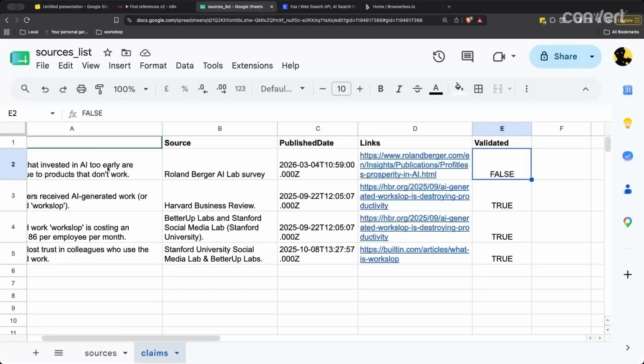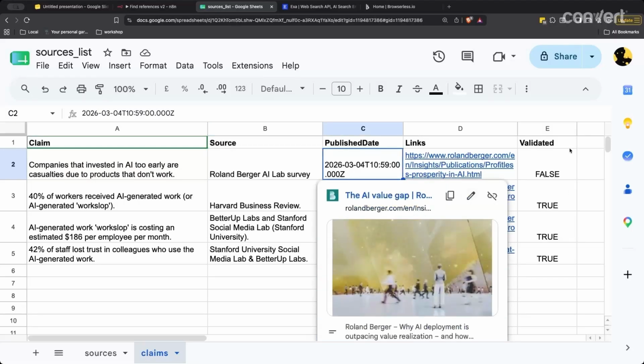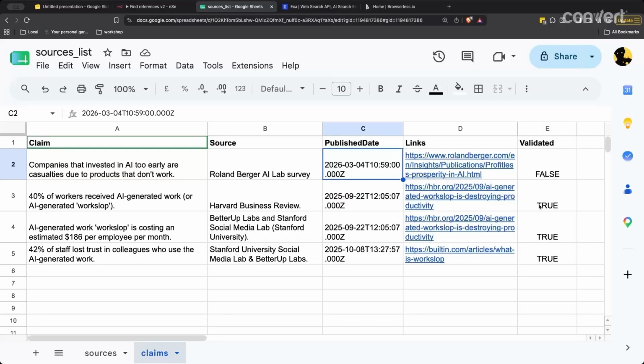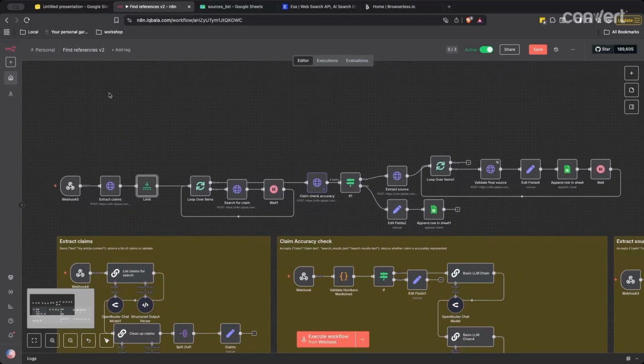In terms of documenting, it looks something like this, where I'd have the claim, the source, the publish date, the link to read more about it, and then ignore this validated column for now. But this is kind of how I would document it. Now this is a time-consuming process, but it's also an automatable process, which brings me to this n8n workflow. By the way, you've got this to download if it's useful to you. More on that in a second.